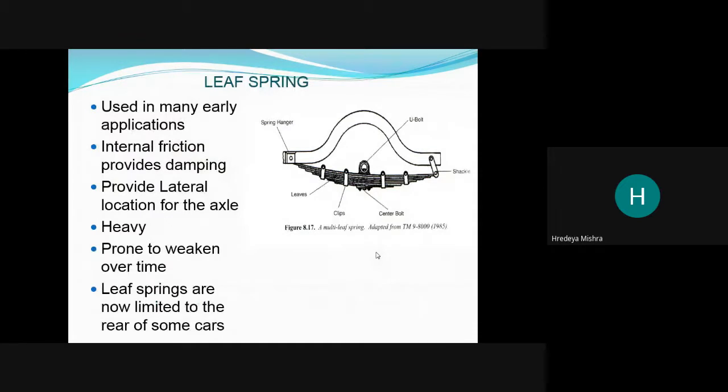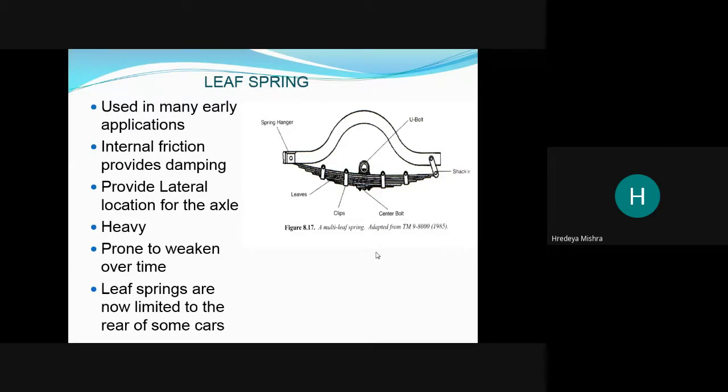Now, what is the leaf spring? It was used in many early applications. It has internal friction damping and provides lateral location of the axle. Weight is very high, and it is prone to weaken over time.